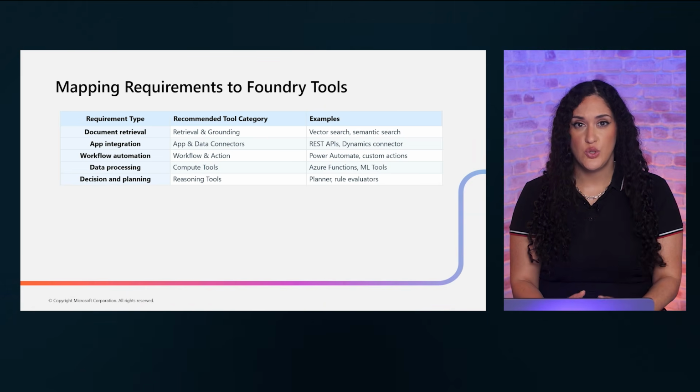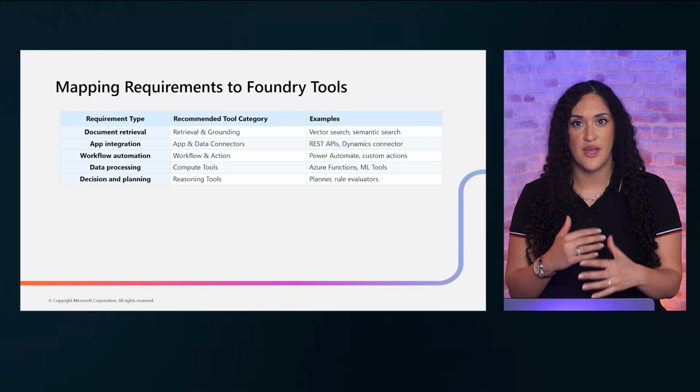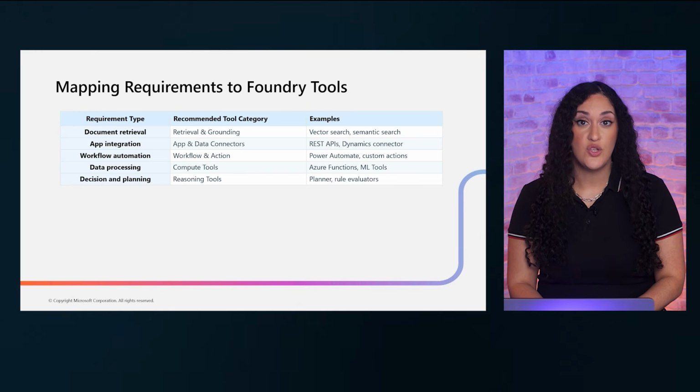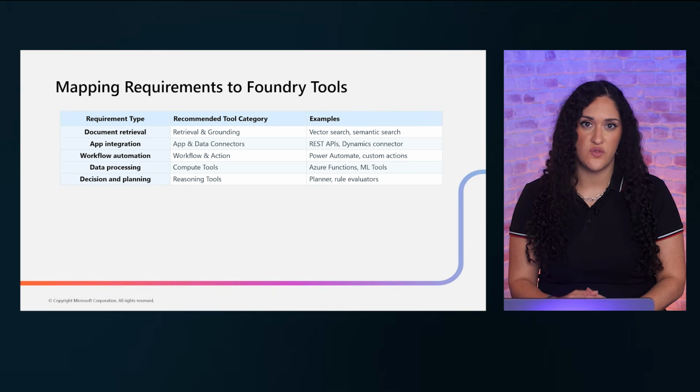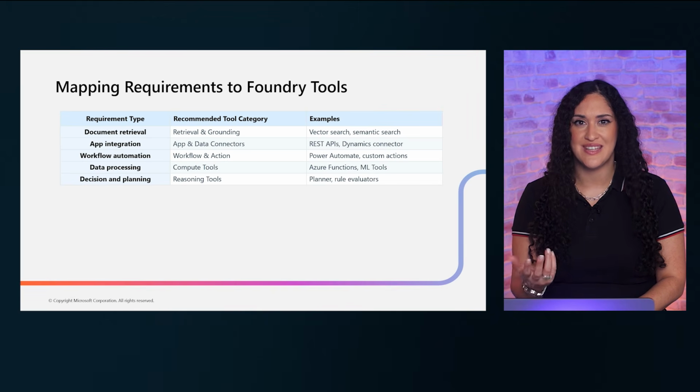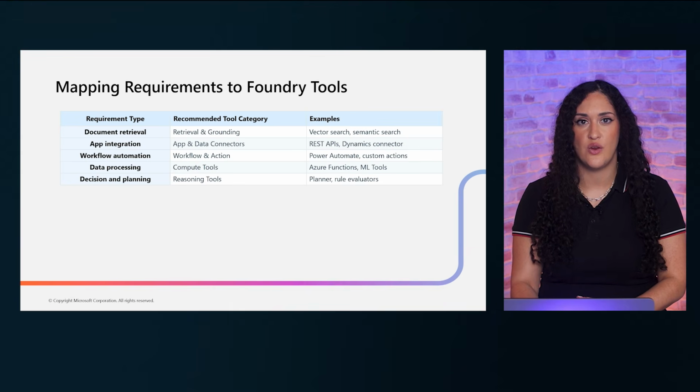Most real-world agent solutions will combine tools from multiple categories. The skill is knowing which combination addresses your specific requirements with the least complexity while maintaining security and reliability.